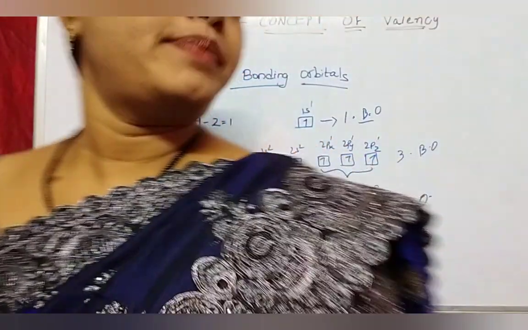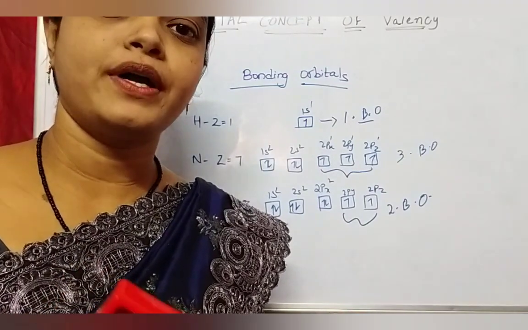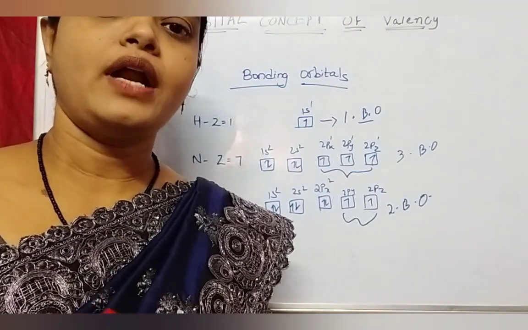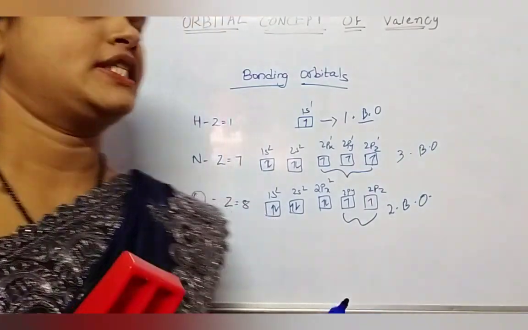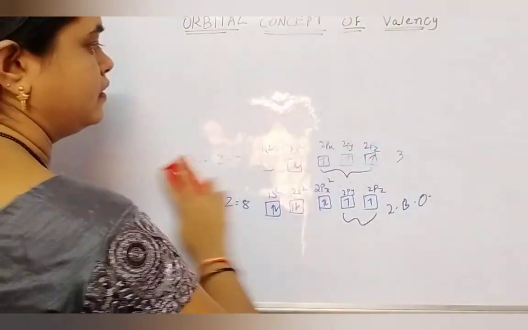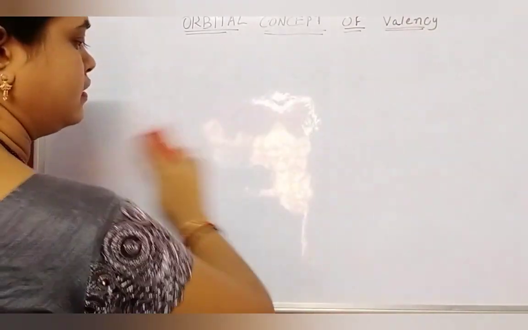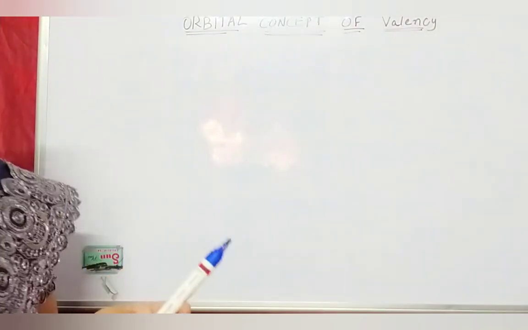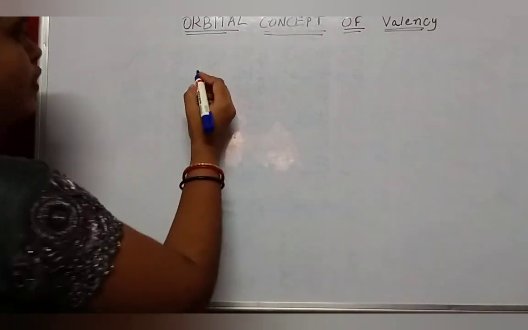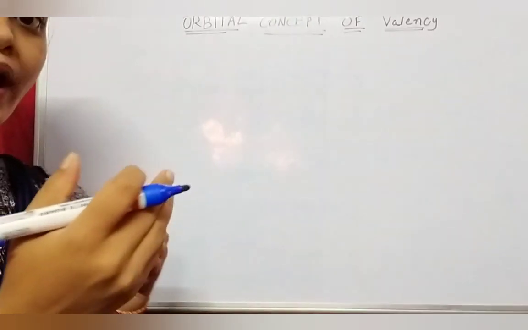Let's see how a hydrogen molecule is formed by overlapping of these bonding or half-filled valence orbitals. Let us see the formation of a hydrogen molecule. Let's take two atoms.